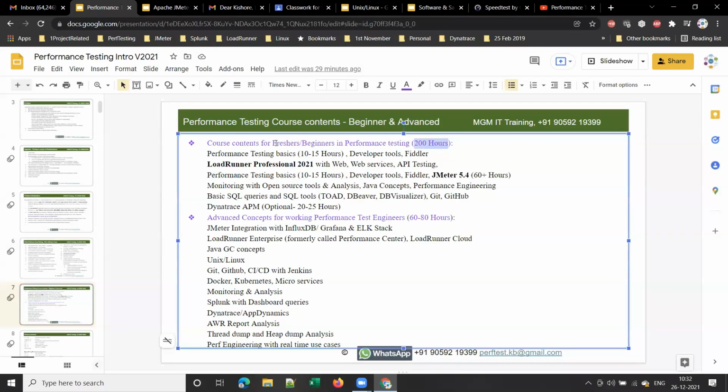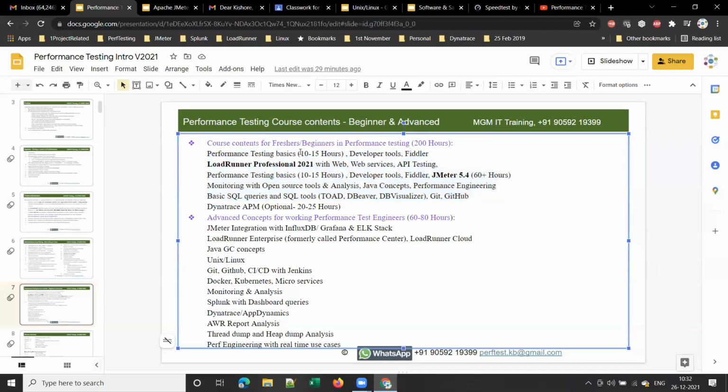This is for freshers or beginners in performance testing. These are the course contents that I am going to cover for you. These are mandatory for someone who wants to claim 3 years of experience. For 3 years of experience, everyone should know these tools as mandatory.